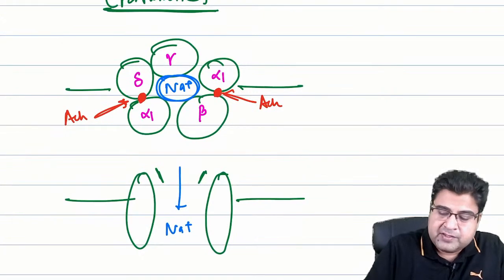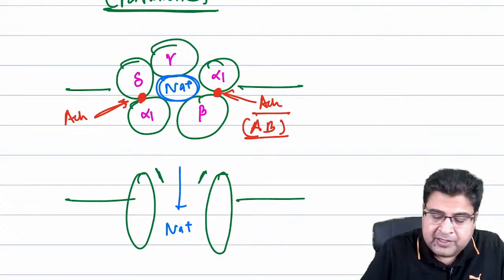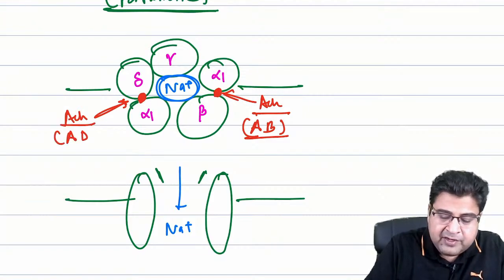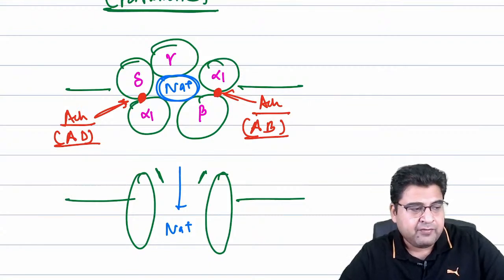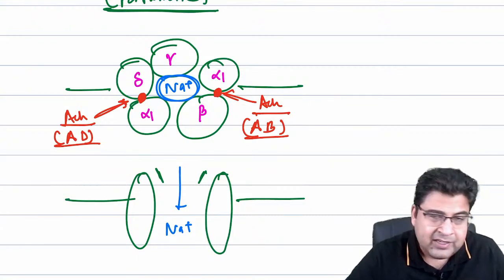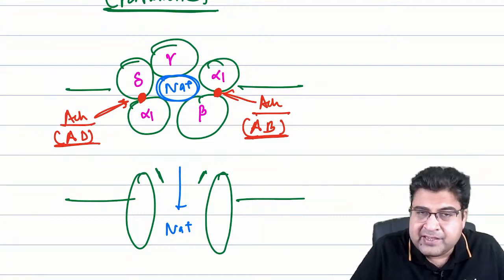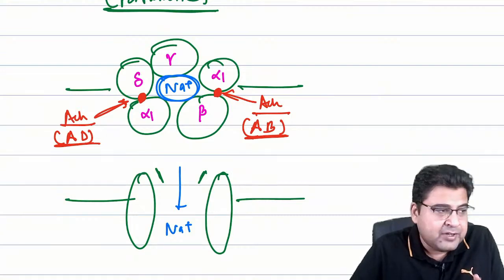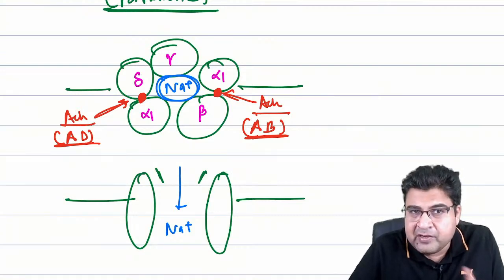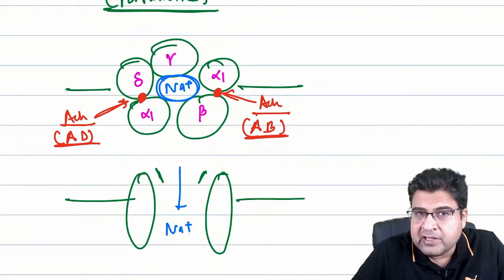So we can say that the acetylcholine binding site is the interface of alpha 1 beta and the interface of alpha 1 delta. Students, make the mnemonic this way: after breakfast, after dinner. So the acetylcholine binding site is after breakfast, after dinner. It's not gamma. It's alpha 1 beta, alpha 1 delta. There is no gamma. Here, the acetylcholine will come and bind.